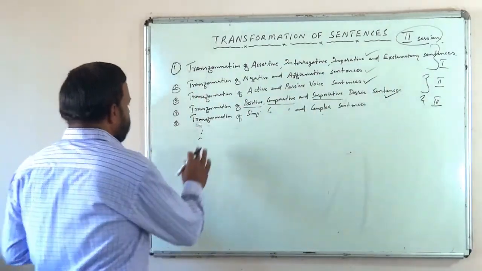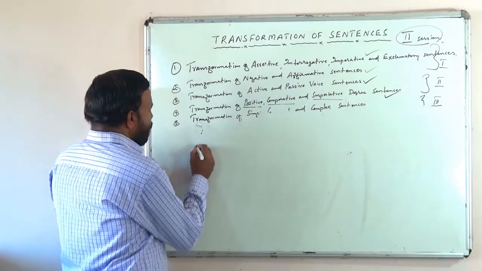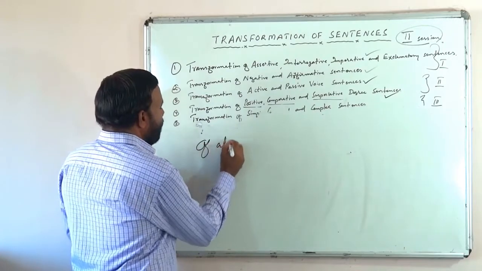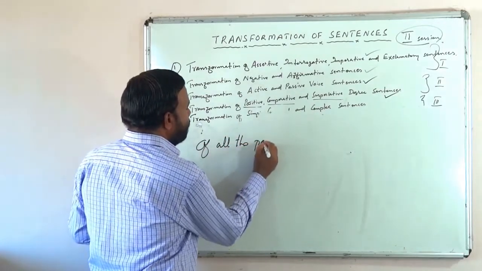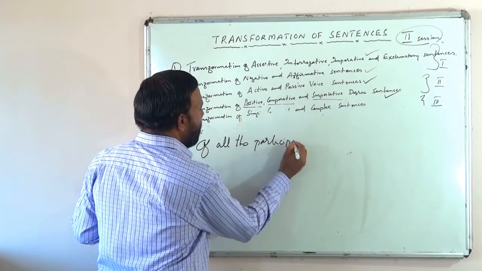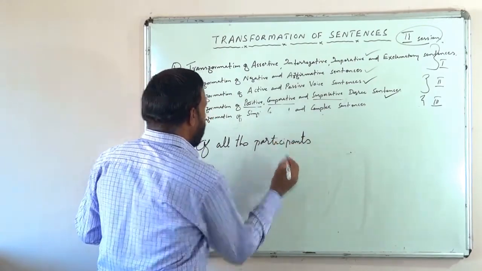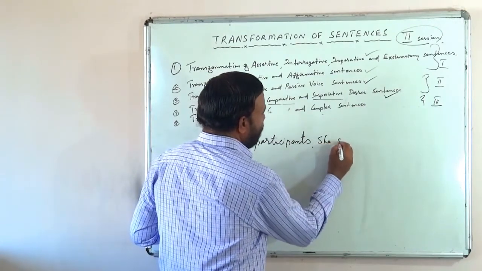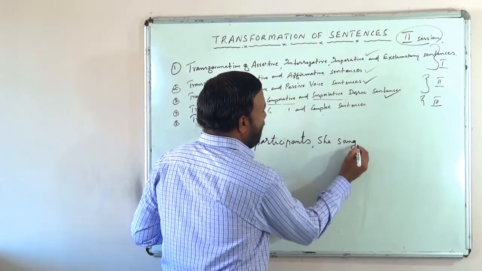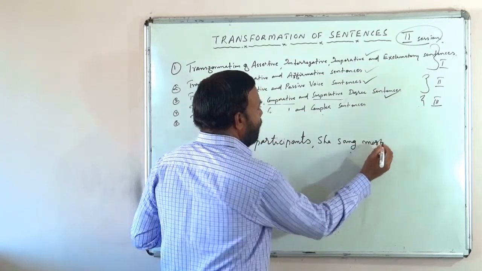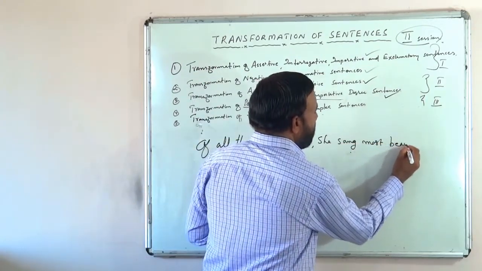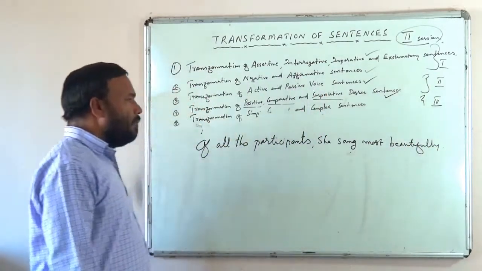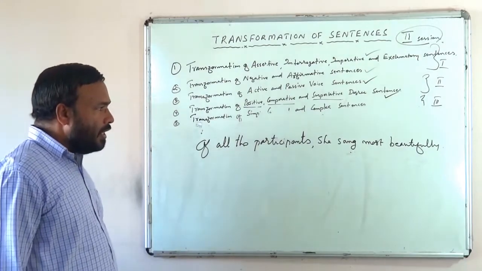See the sentence: Of all the participants, she sang most beautifully.